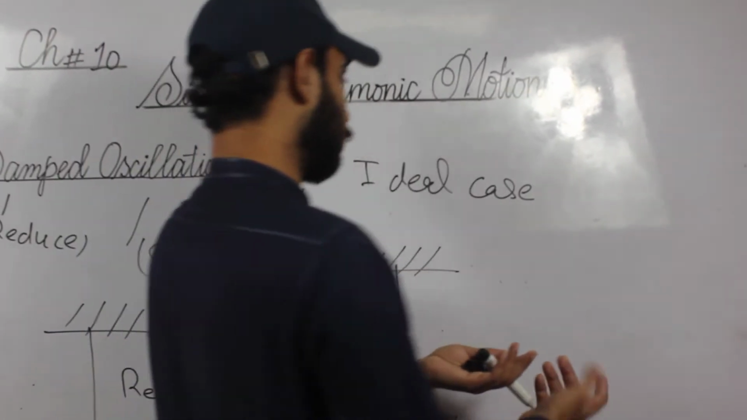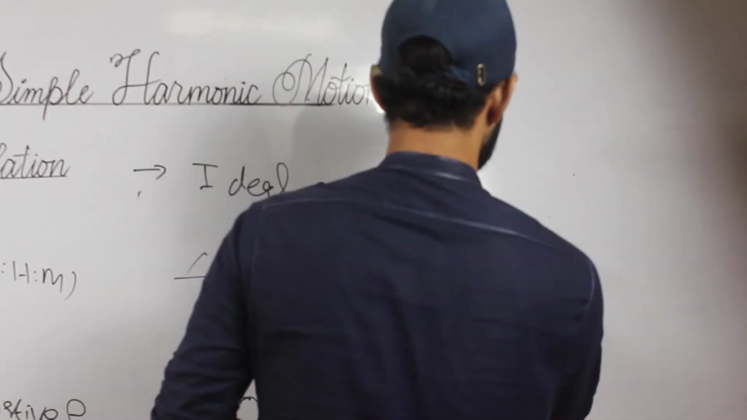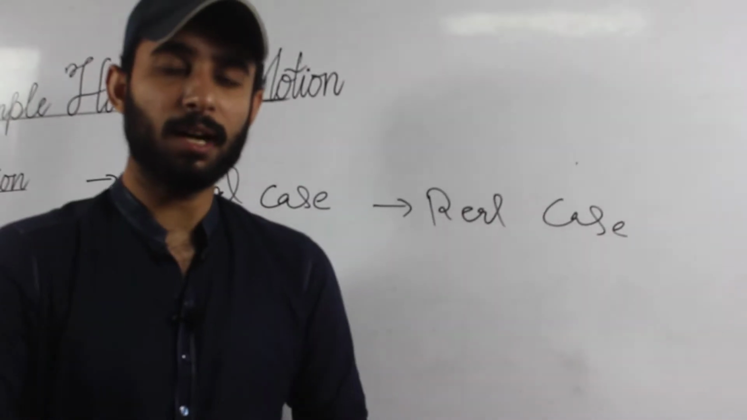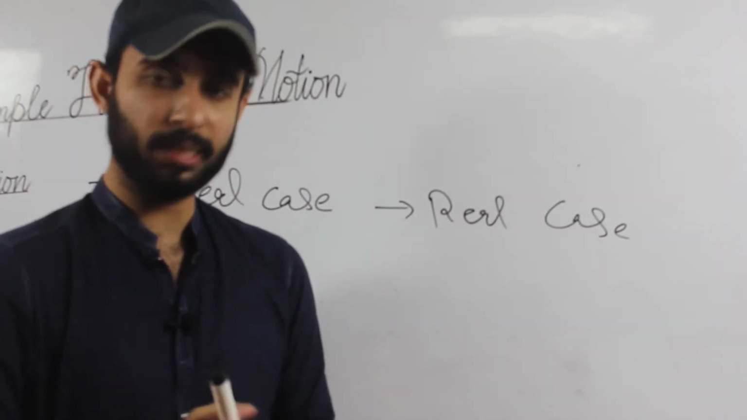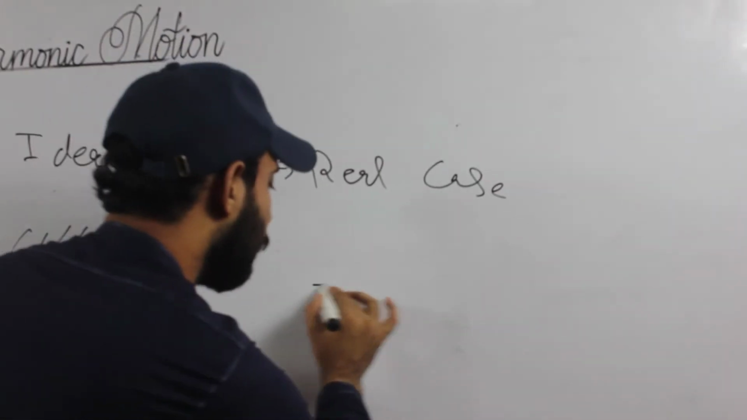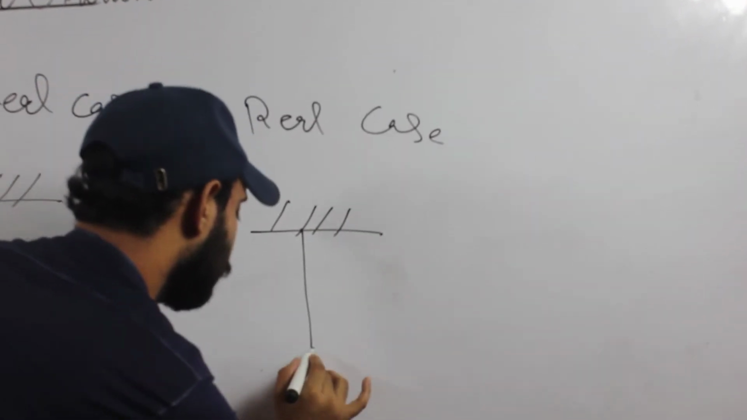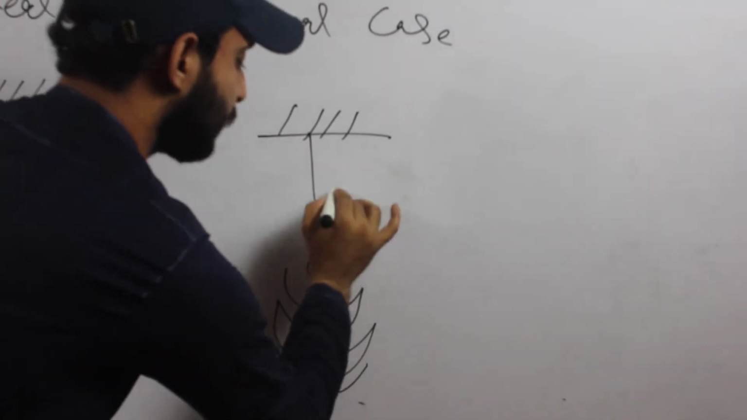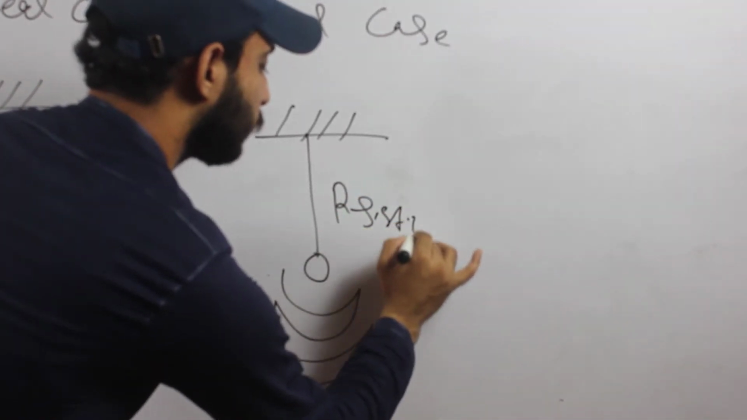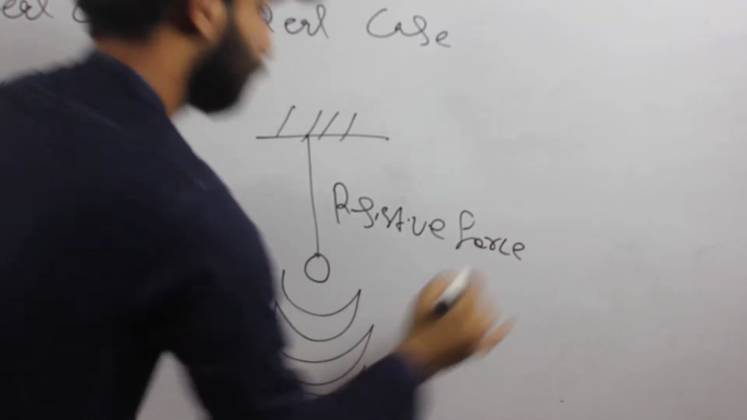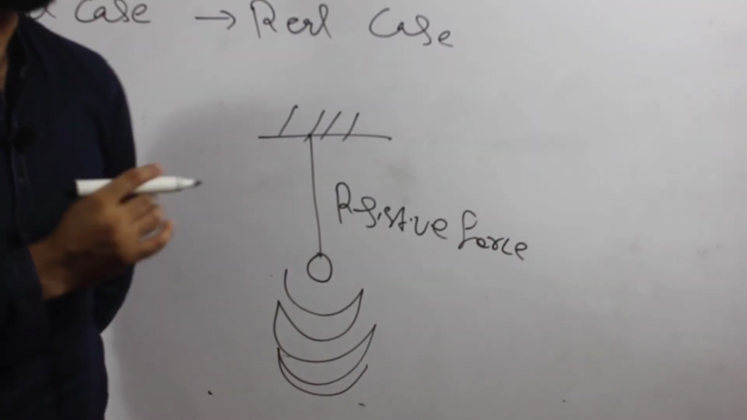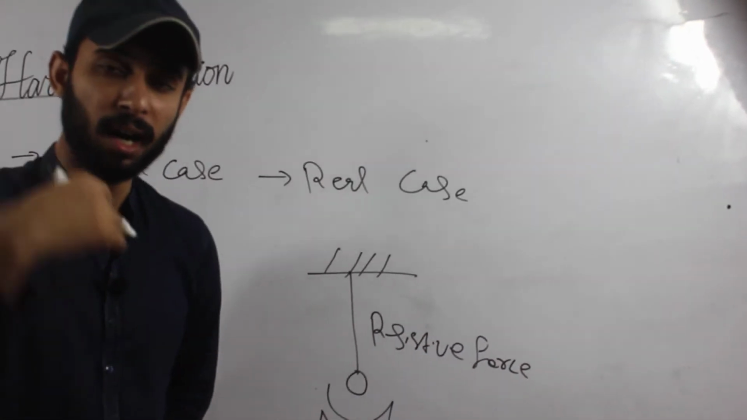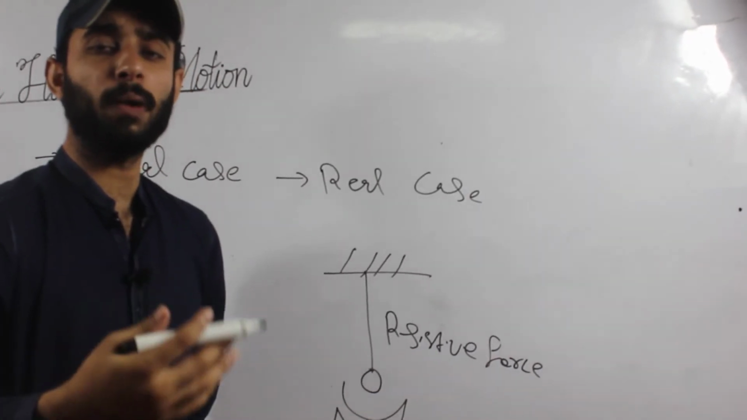Now let's discuss the real case. Now, student, let's take a real case. In the real case, we consider the oscillation of a system in the presence of some resistive force. Let's take a simple pendulum, and the oscillation of the system in the presence of a resistive force. We take this from real life, because a resistive force is always present between any two bodies.